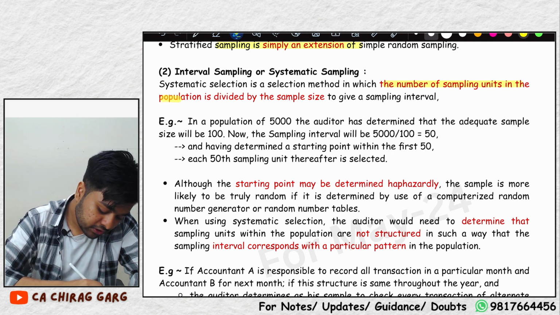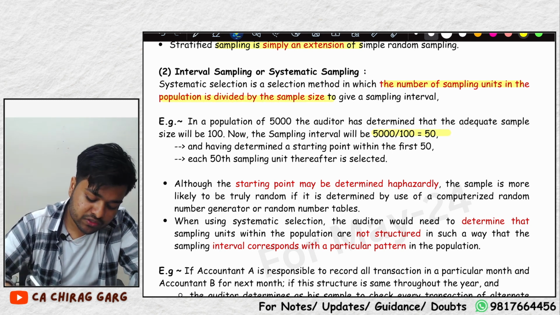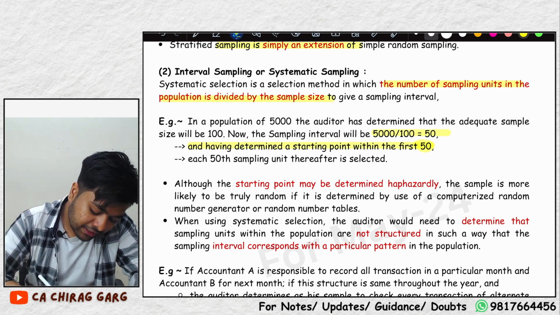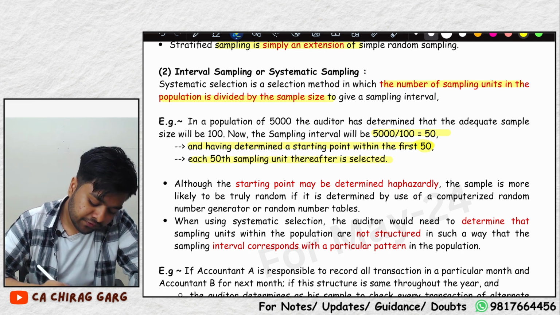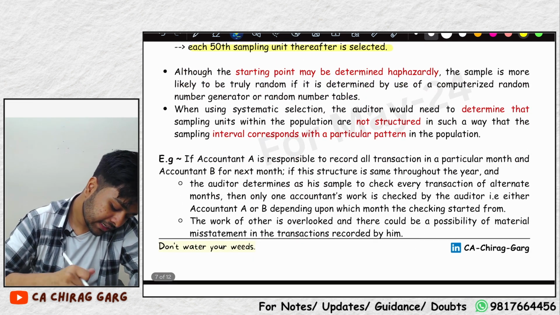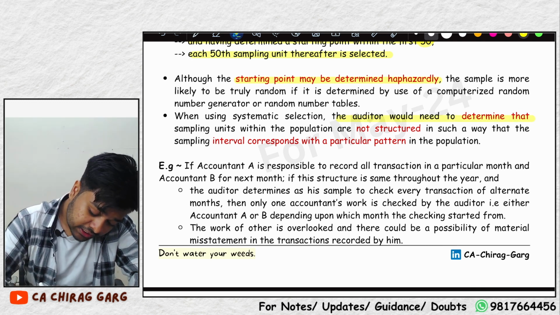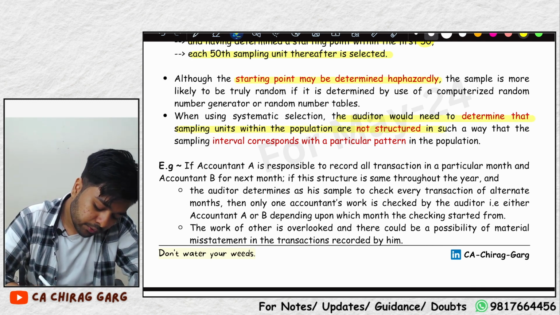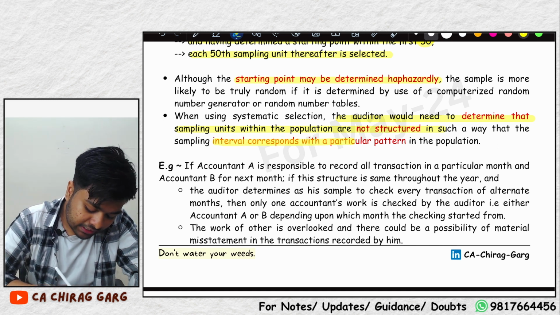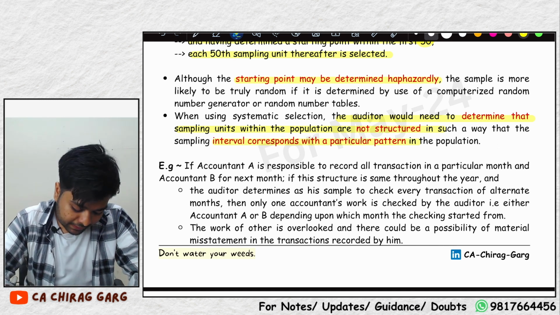The number of sampling units in the population is divided by the sample size, 5,000 by 150. So, having determined the starting point, each 50th sampling unit thereafter is selected. Although the starting point is determined haphazardly, the auditor would need to determine that the sampling units within the population are not structured in a way that the interval corresponds to a particular pattern.